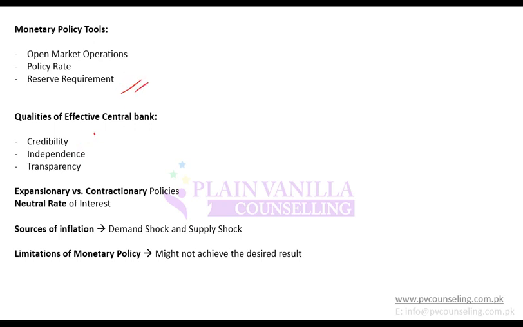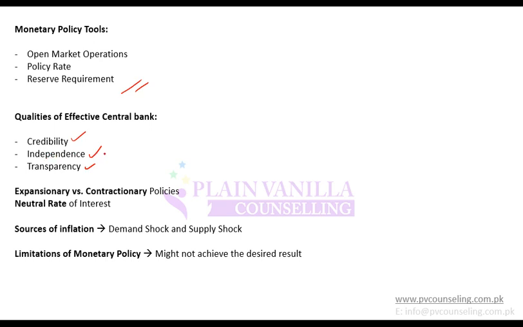Something which we have already discussed: qualities of an effective central bank. What are the qualities of an effective central bank? It should be credible, it should be independent, and it should be transparent. Credible and transparent are very clear. Credible means that it should be trustworthy. People should have trust in it. Transparent means it should show all the information, not hiding information.